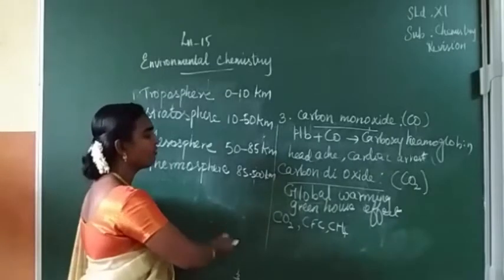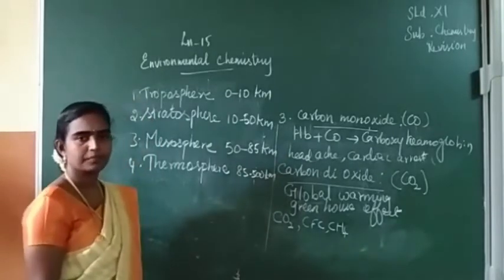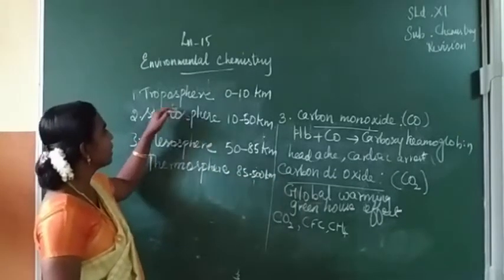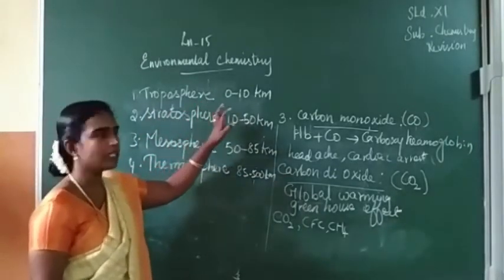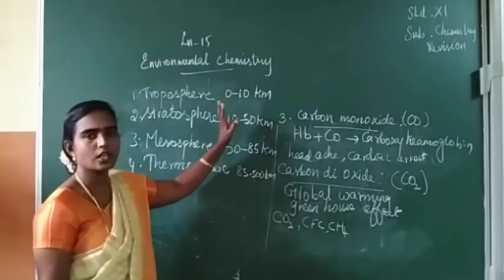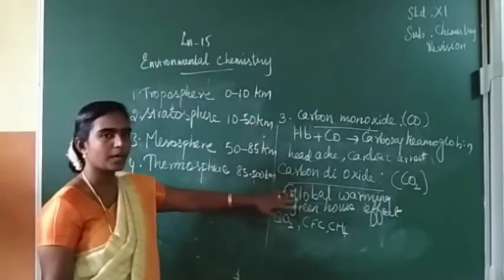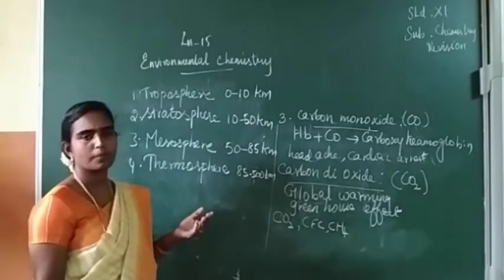Environmental effect of this global warming. So, clear students? So we have seen air pollution. We have seen oxides of sulfur, oxides of nitrogen, oxides of carbon. We have seen hydrocarbons.